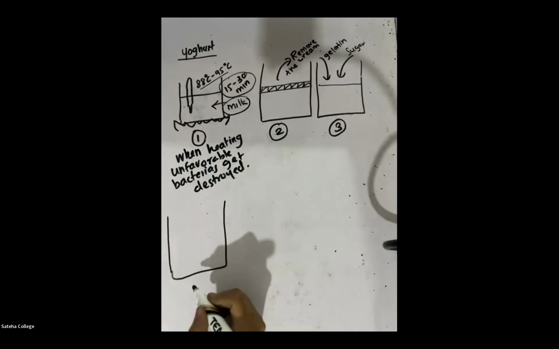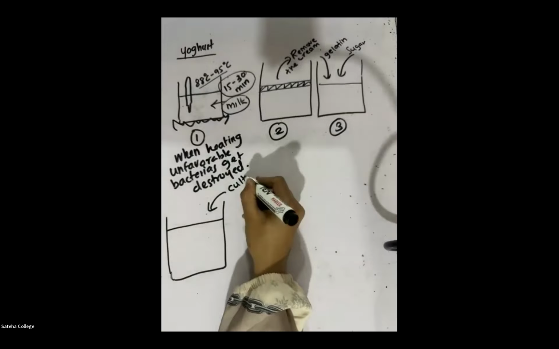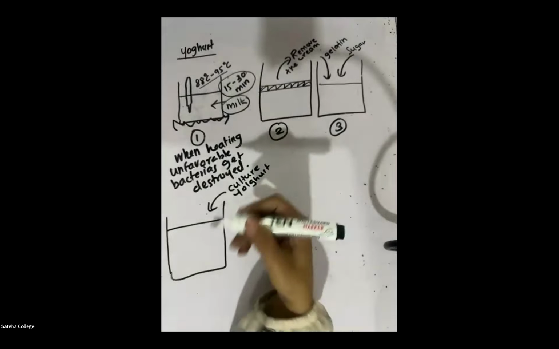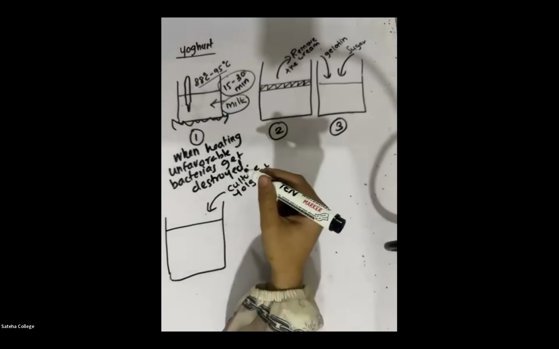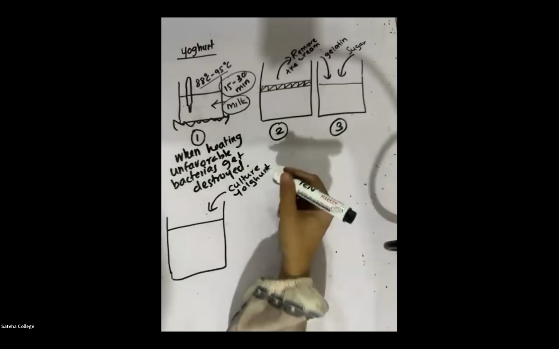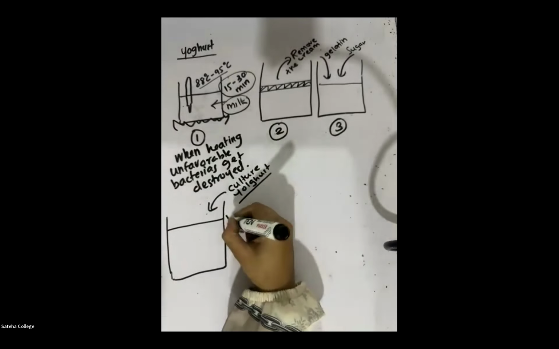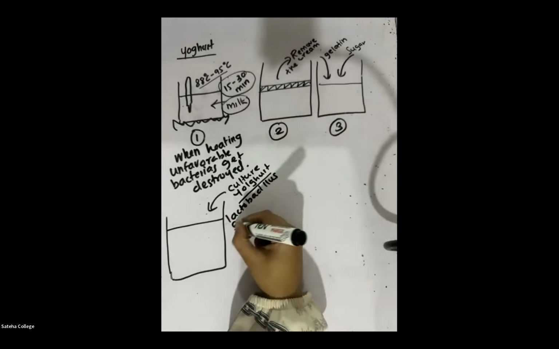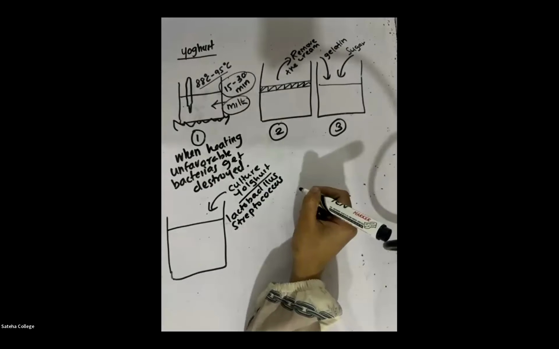Then the fourth step, we are going to add the culture yogurt. Culture yogurt means a yogurt which is already prepared. It is already prepared yogurt which contains lactobacillus and streptococcus. The already prepared yogurt has the necessary bacteria. Lactobacillus and streptococcus, only these two bacteria are needed. One we call the lactobacillus. The other one is called the streptococcus. So these two bacteria are present in the culture yogurt.